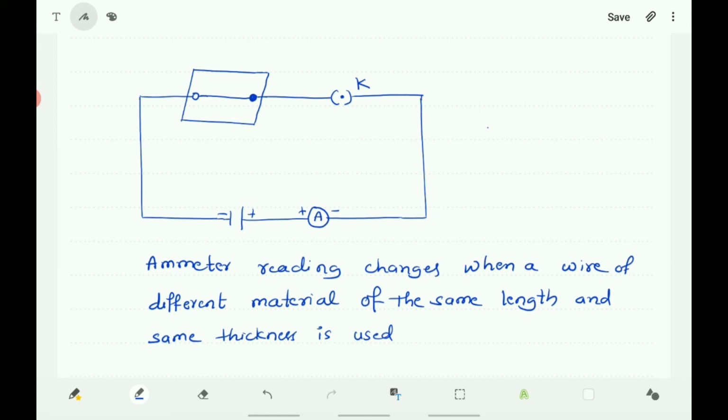So with the help of all these stages, what can you observe here? You can observe that current depends upon the length of the conductor. Current also depends upon the area of cross section of the wire used, and it depends upon the material used.